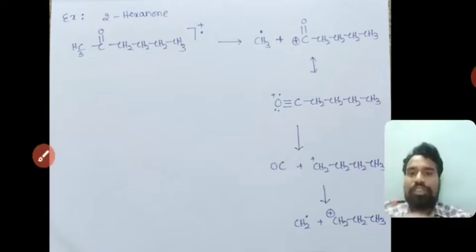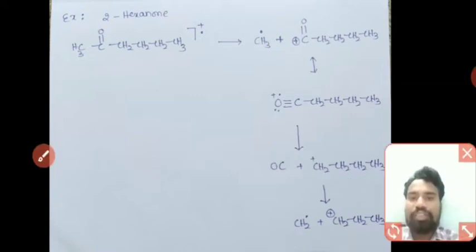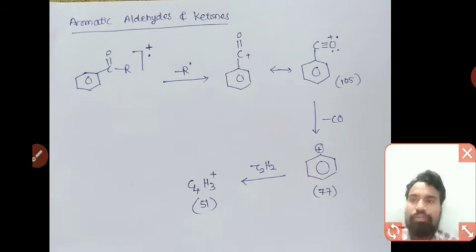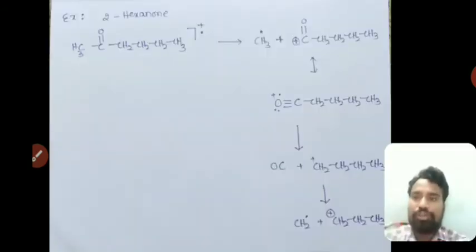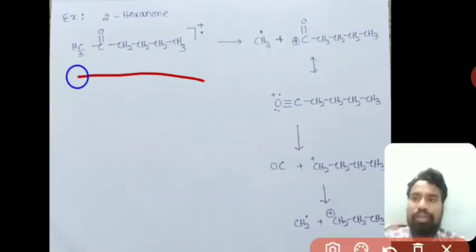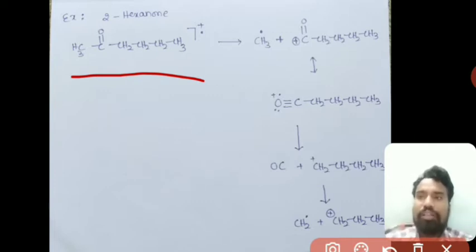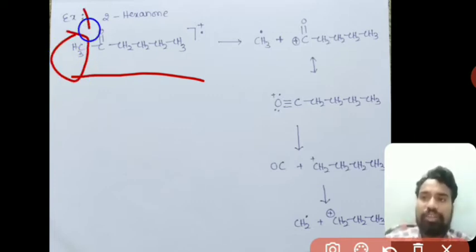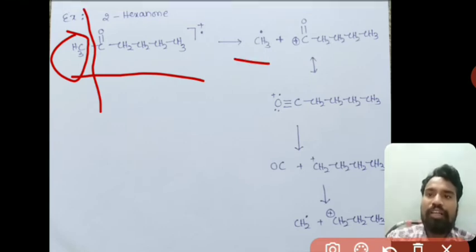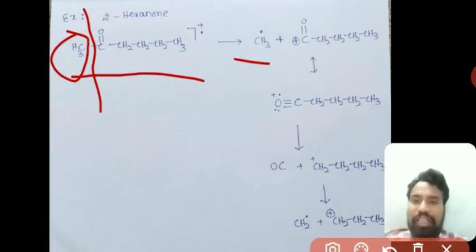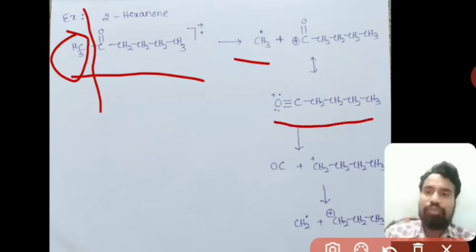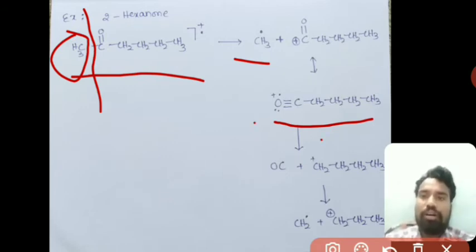Okay, so this is one example in the case of ketones. We have taken the example of 2-hexanone. In that, the smaller chain is CH3, hence that will be removed as a radical, and then the remaining group forms C plus double bond O, and upon resonance it forms C triple bond O plus, that is nothing but R C triple bond O plus.